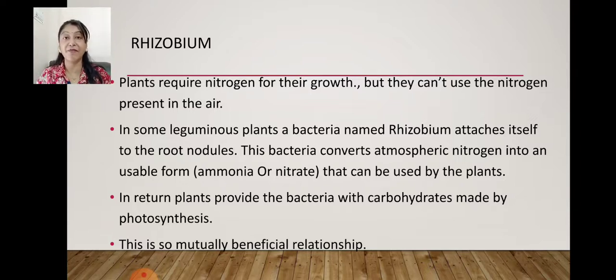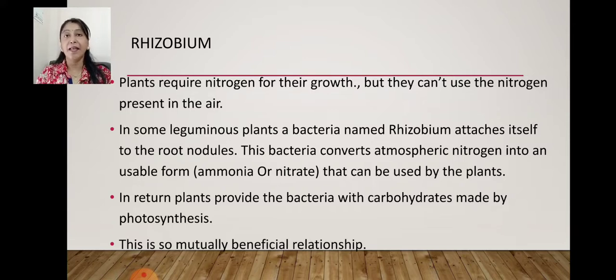Because nitrogen, when it enters the plant, produces a substance called amino acid, which helps in the growth of the plant by producing proteins. So if plants do not have nitrogen, in that condition what happens? The color of the leaves becomes yellow and the size of fruit and flowers gets affected. The size of the flower would be dull or small, and the size of fruits can also be small, or the color would not be so good.